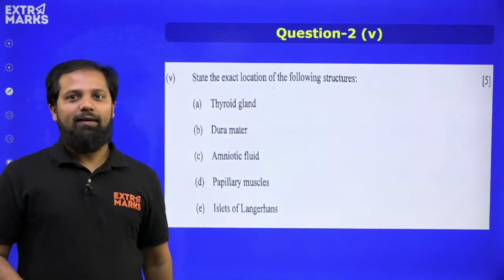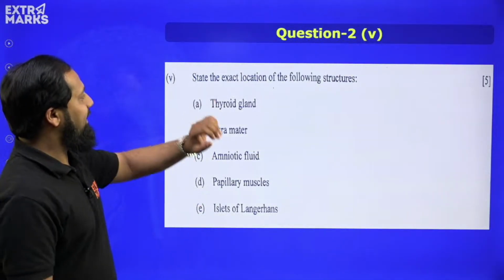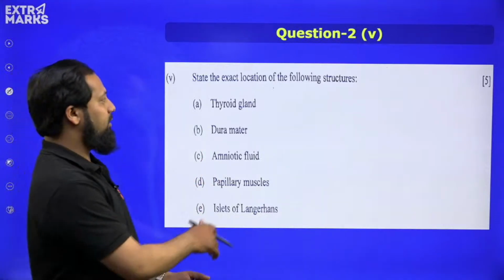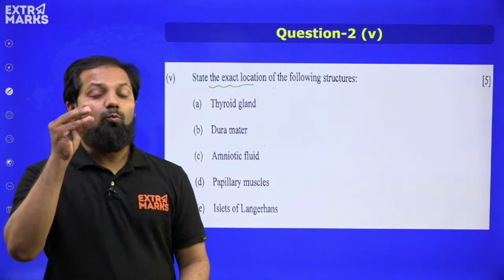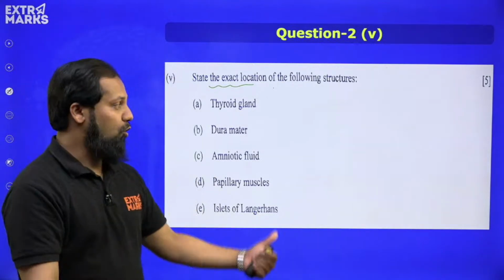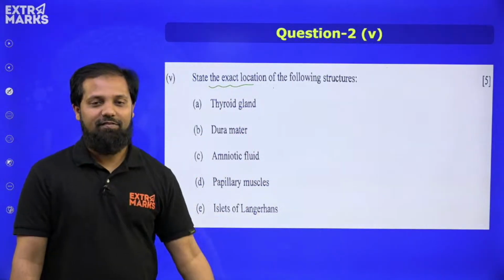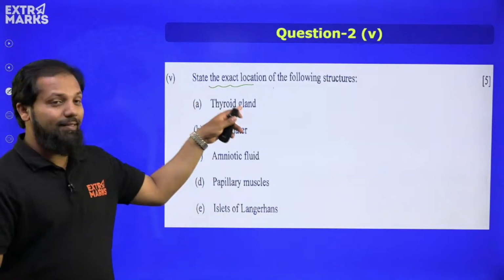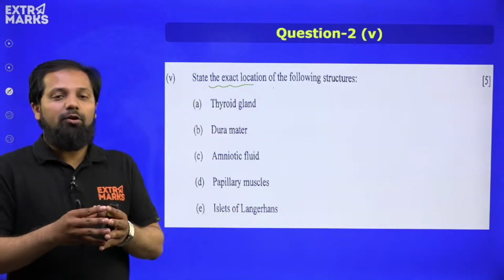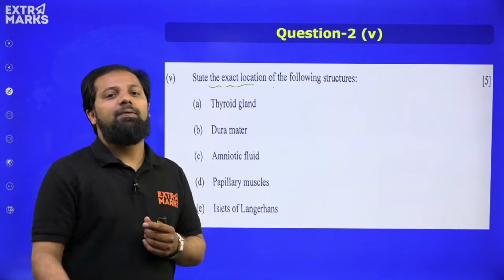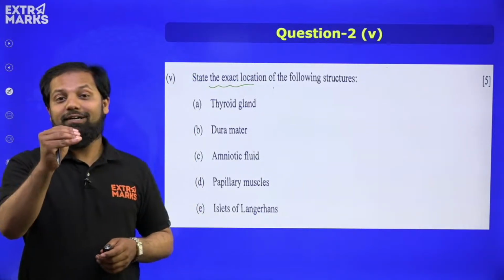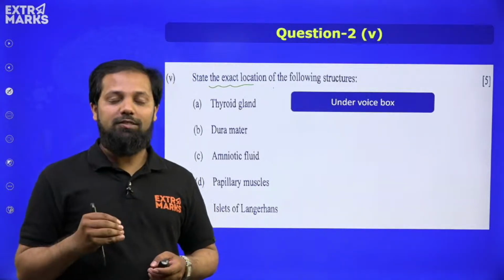Now moving ahead, let us solve this question. State the exact location. Here the word makes us think about the exact location of these respective structures. For the first one, we have got the thyroid gland. We all know it is present in the neck region, but exactly where? It is present under the voice box.